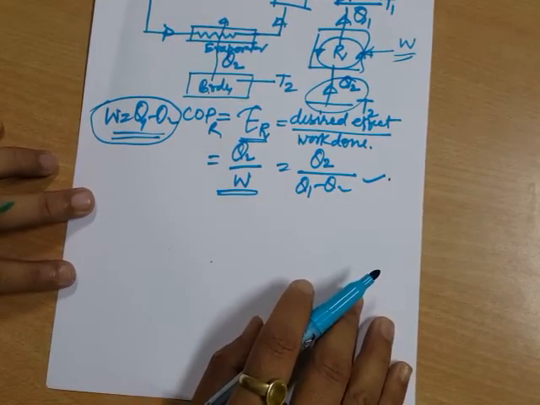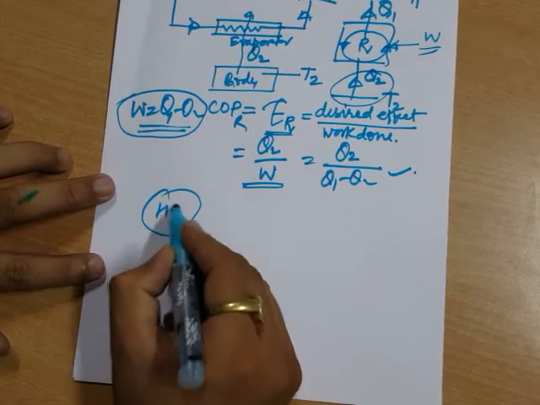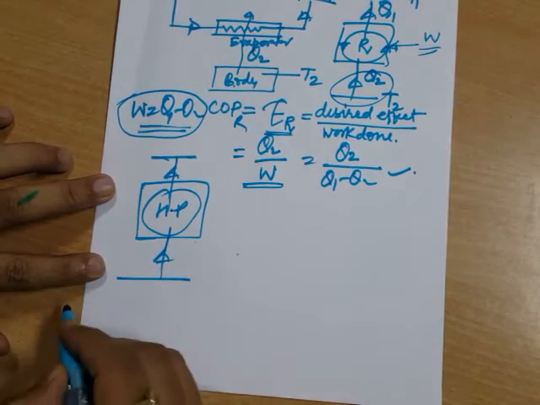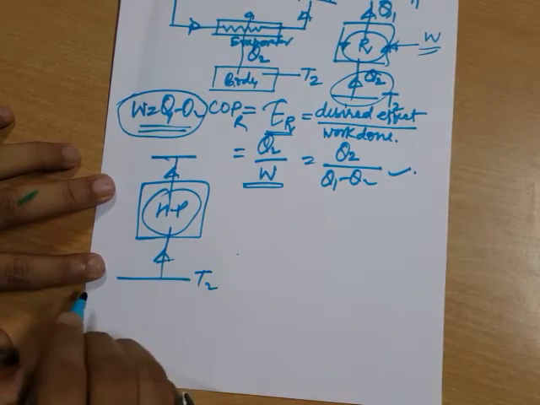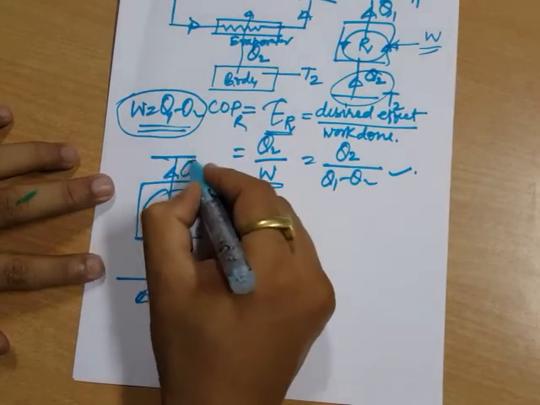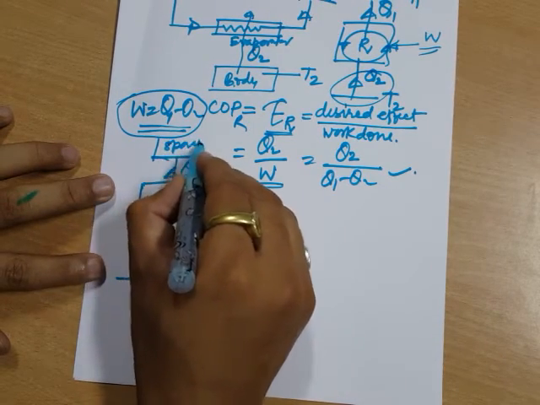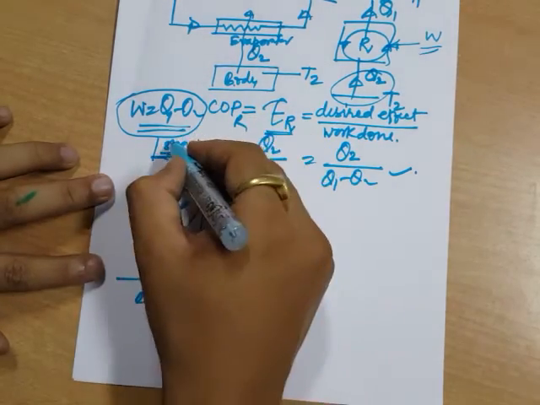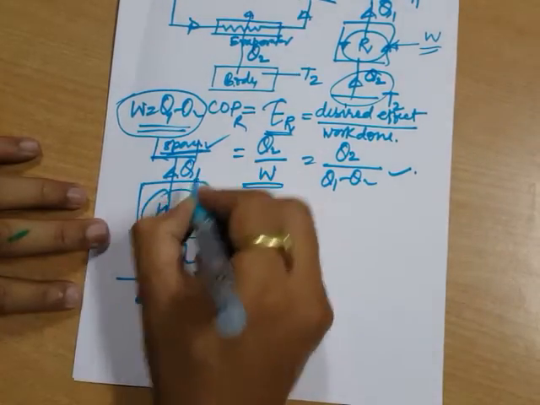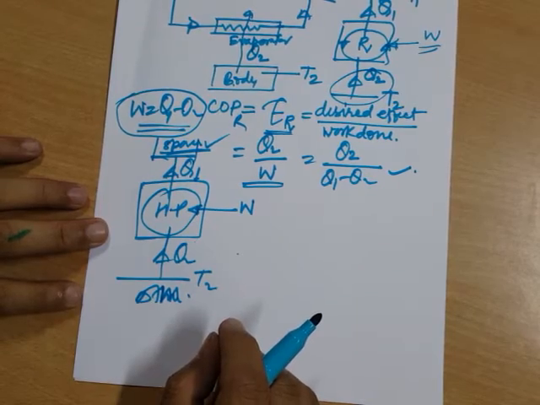What is a heat pump? Heat pumps look like this refrigerator only, but there is a difference. If this is my heat pump working in a cycle, the difference lies here. The heat pump extracts heat from the atmosphere and supplies heat to a hotter space, the space which has to be kept at a higher temperature. And this is done because of the amount of work which we are doing on it.